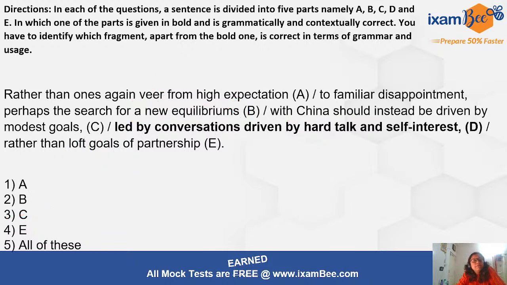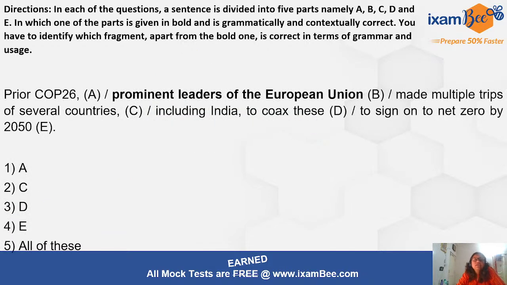Alright friends, moving ahead, prior to COP26. We all know that prior we have to use with to. Prior to COP26, prominent leaders of the European Union made multiple trips of several countries. No, trips to. Trips are made to several countries, including India, to coax these.